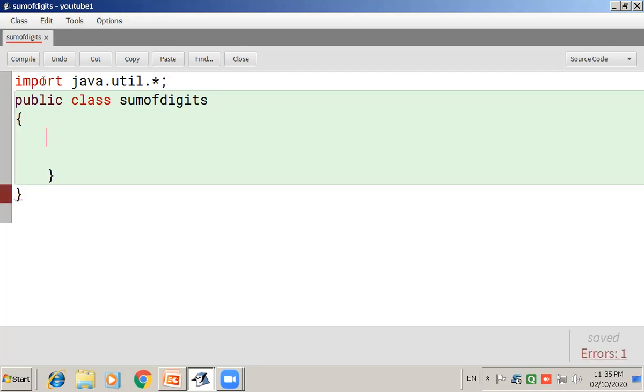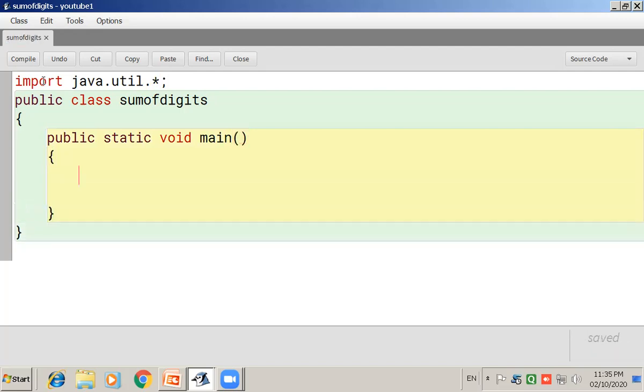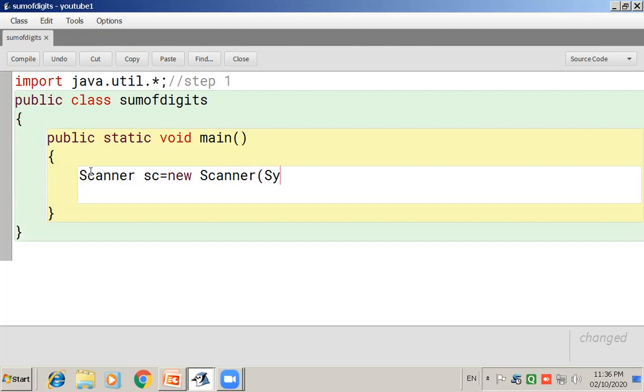Then let's write public static void main. Everyone knows this is step 1 of the Scanner class. Next we write the object of the Scanner class: Scanner sc is equal to new Scanner(System.in).